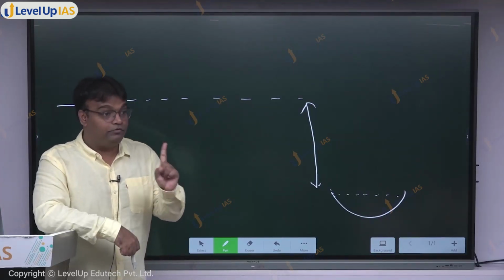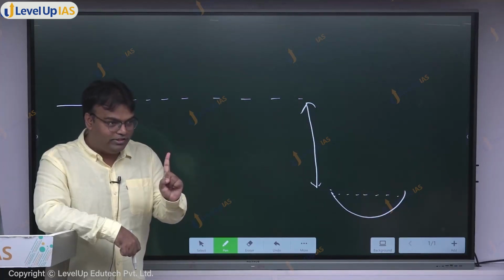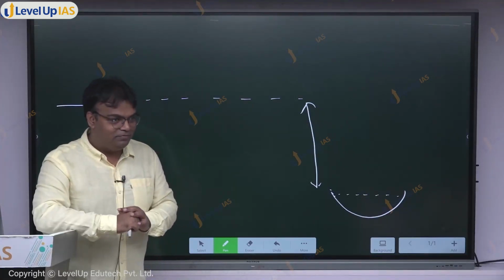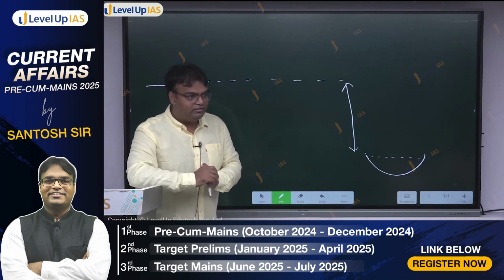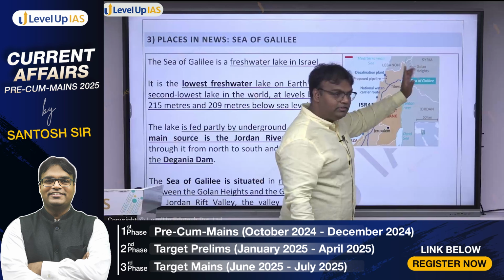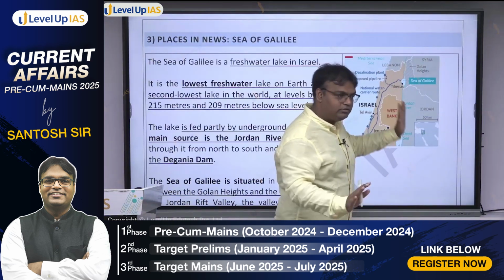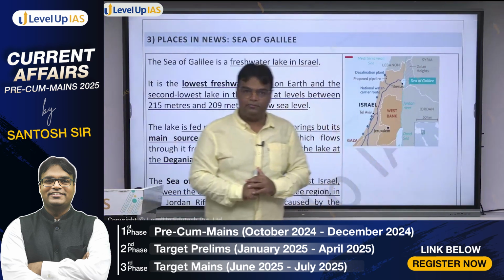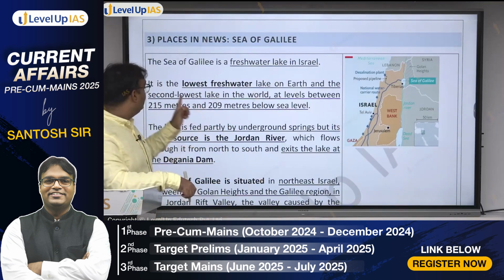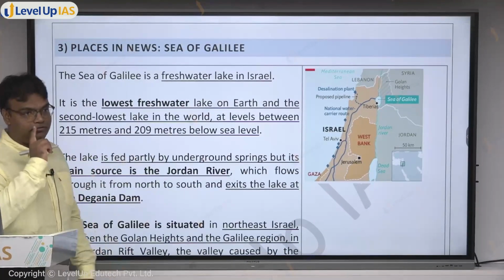First thing that we looked at was where is it located? North, east of Israel. On one side we have what was this place called? Golan Heights. On the other side we have Israel. Golan Heights is also under the control of Israel. Then it is the lowest freshwater lake on earth and the second lowest lake overall.